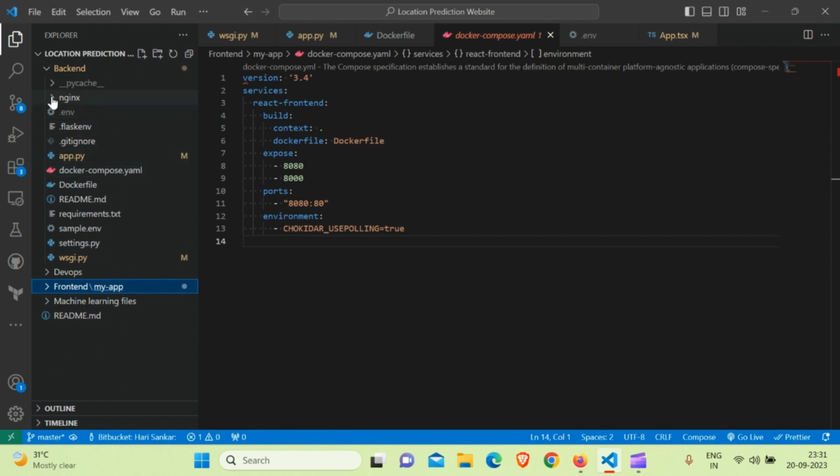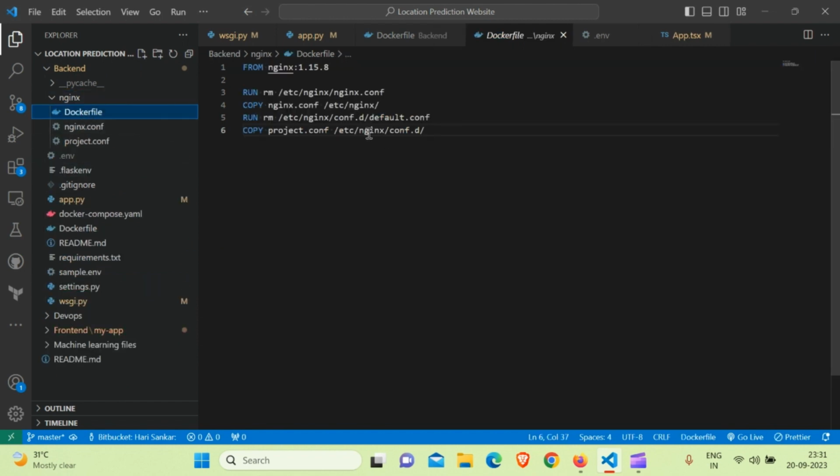For the back end, there is an Nginx Docker file. In Nginx, we are setting up everything Nginx needs to know, such as some Nginx versions, and deleting the initial configuration file present in the Linux system, which will be there when we deploy. So we copy in Nginx, delete the default configurations, and then copy the project config to the configuration file.